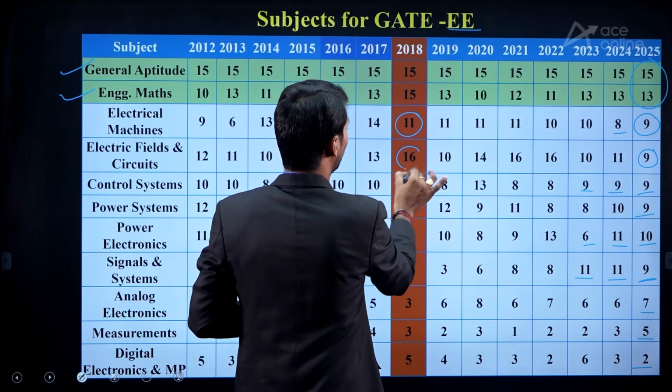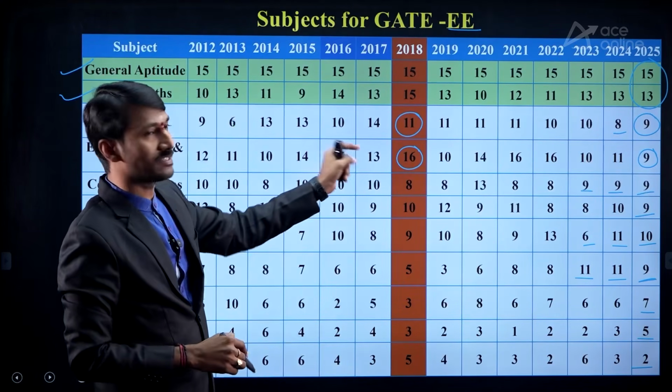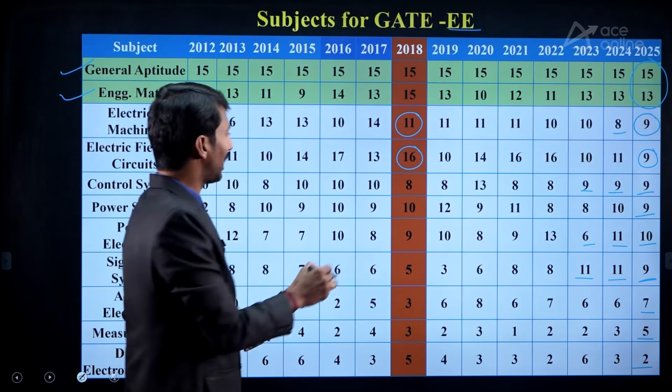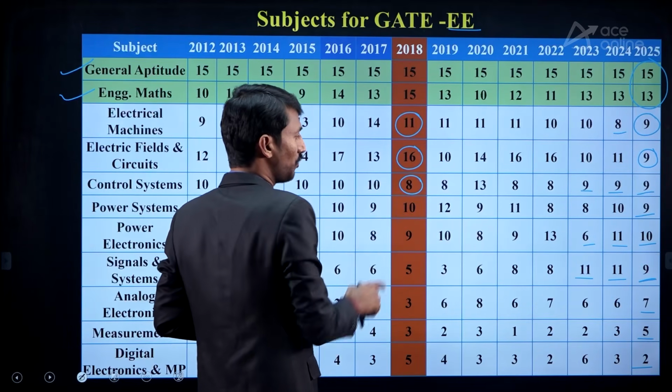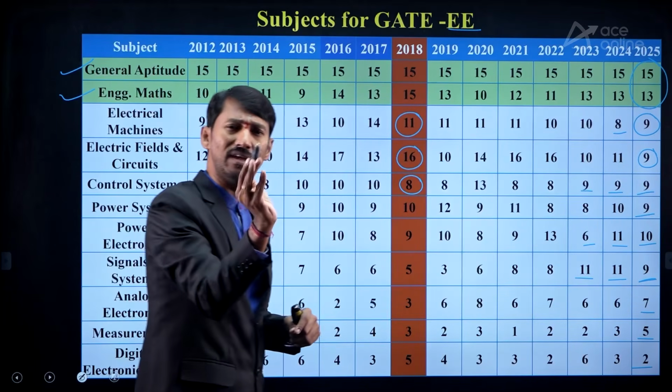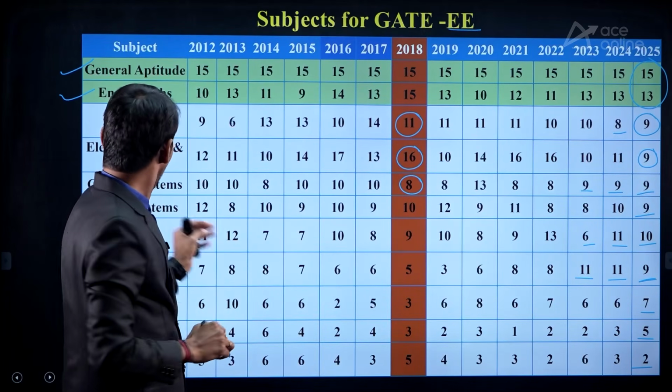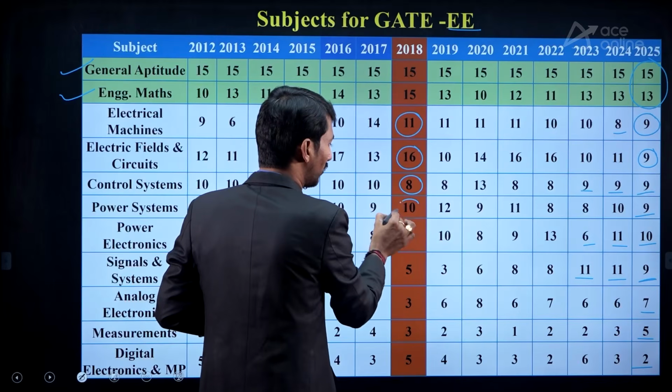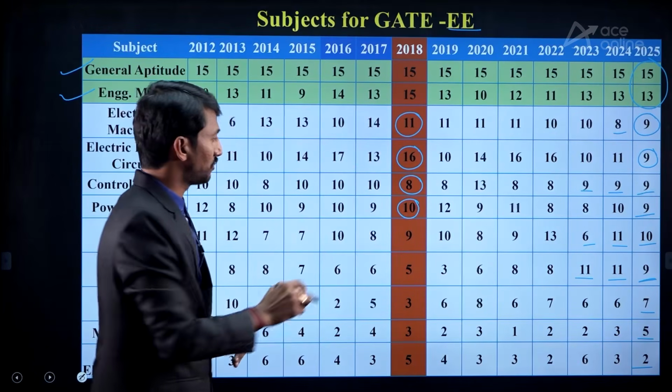And circuits and fields, in that 16 marks was the weightage. And then control systems, they have given 8. After that, it increased to 13, again 8, 9, 9, so it is also 8 to 10 we can say. And power systems, they have given 10 in the last paper.